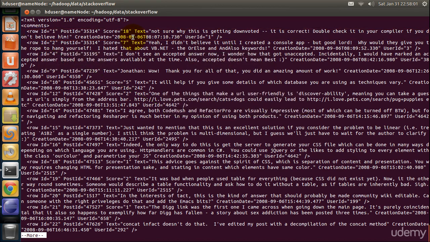We can use creation date to determine when was the first time a user commented and when was the last time a user commented. To count all the comments for each user, we have to group all the comments per user. So clearly we can use user ID as the key. Let's understand the code now.